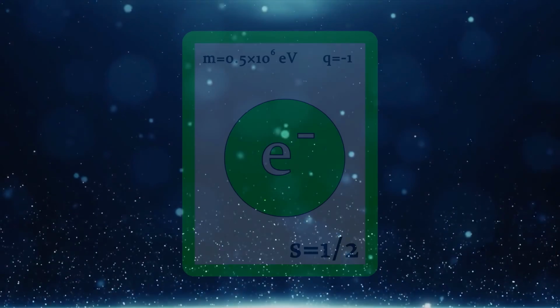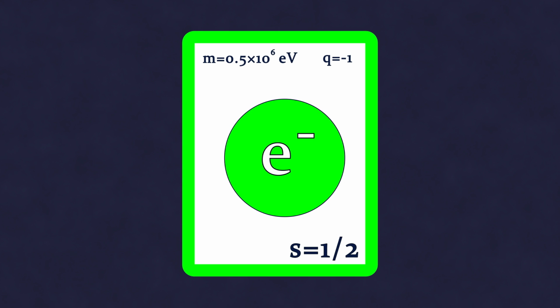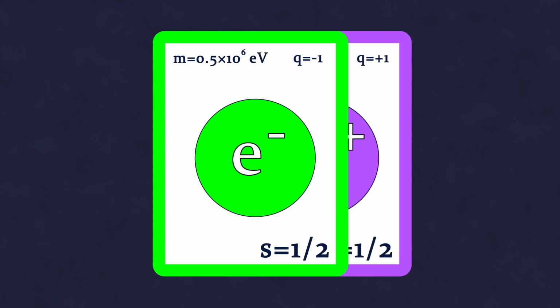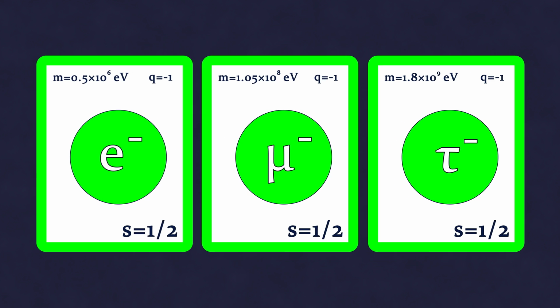All leptons are divided into two subclasses, charged and uncharged. A classic example of charged leptons is the electron, as well as its antiparticle, the positron, which has the same mass but an opposite electric charge. In addition, the electron has heavier siblings, the muon with approximately 200 times greater mass at 105 megaelectronvolts, as well as the tau lepton with a mass of 1,777 megaelectronvolts.